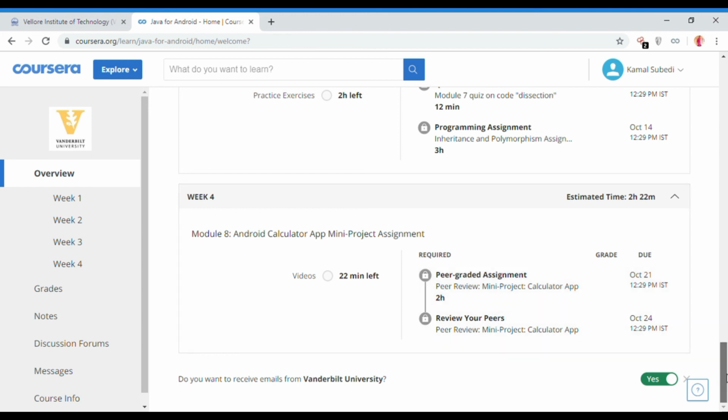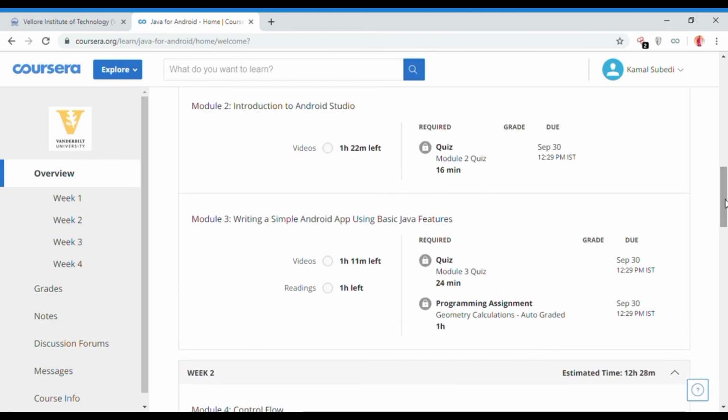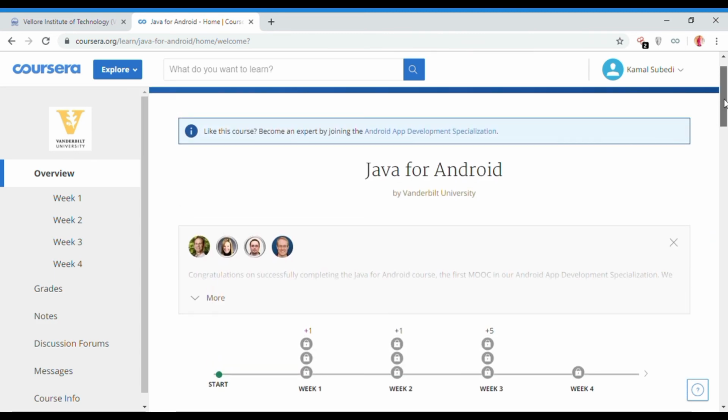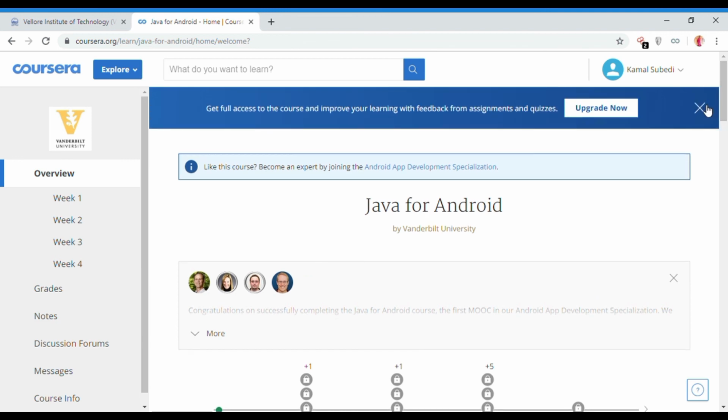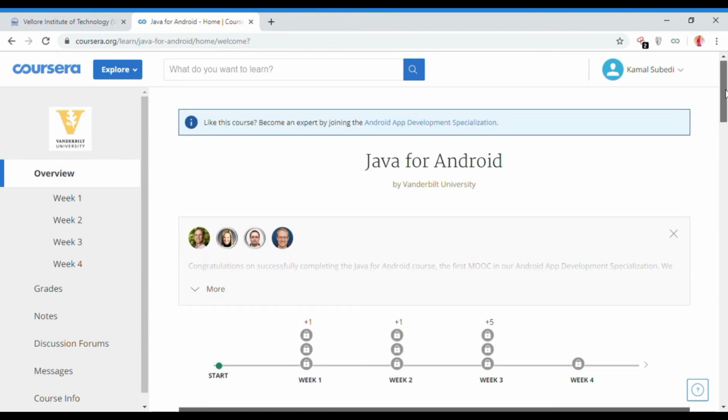That's all for the additional learning in this semester about Java for Android. I'm going to do this course for my additional learning in this semester for Java.